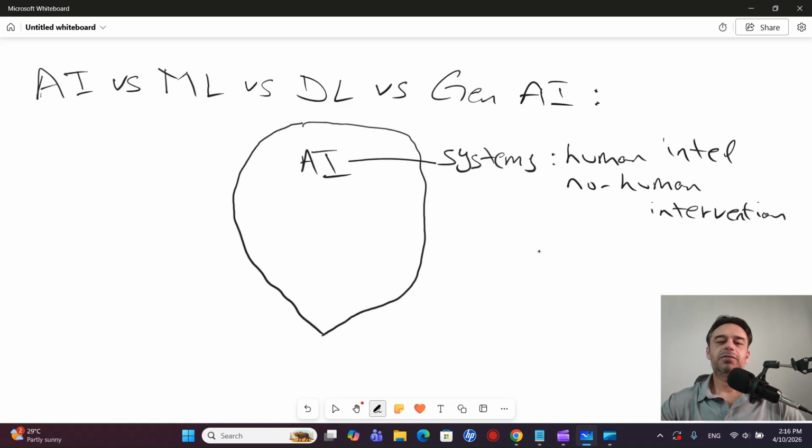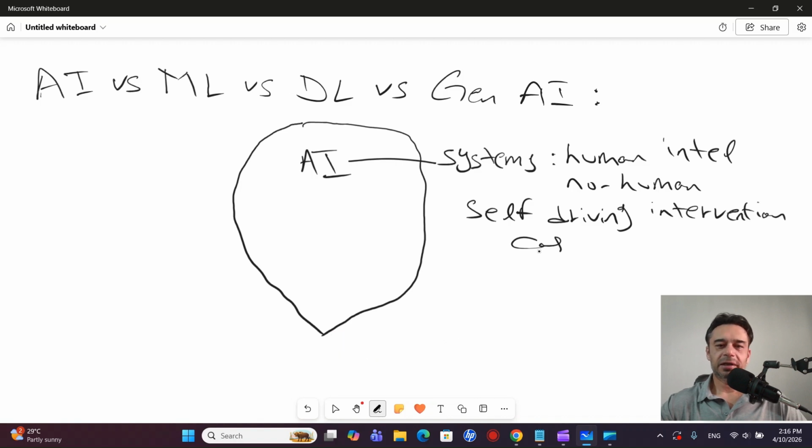An example of an AI system is the self-driving car. All of the applications that we see around us, like self-driving cars, video generation applications, and audio generation applications like ChatGPT, all of these things come under artificial intelligence.